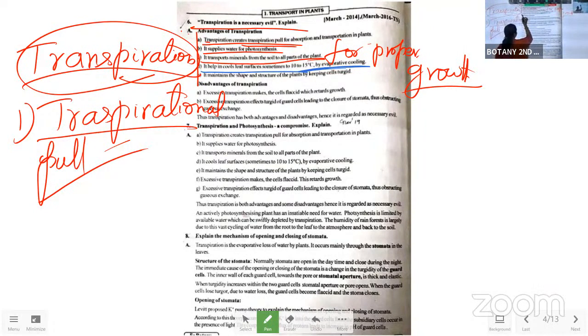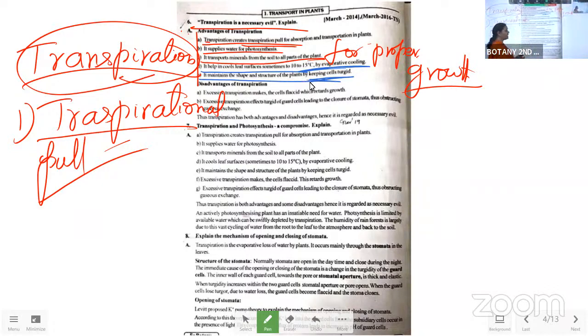It maintains the shape and structure of the plant by keeping the cells turgid. That means the same size of the plant cells can be maintained by the transpiration process, because once water keeps on evaporating out from a cell, immediately from the other cells water comes and satisfies it, maintaining equilibrium. So the cell size will not decrease or swell up.